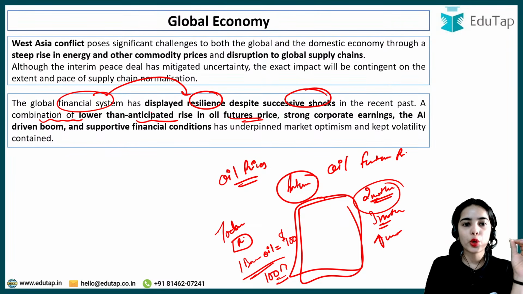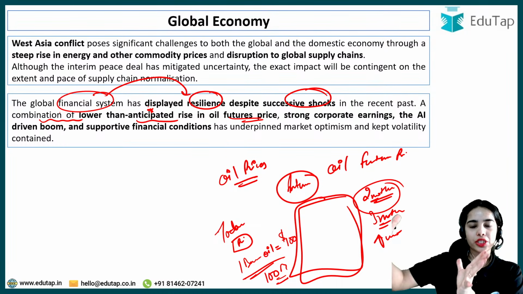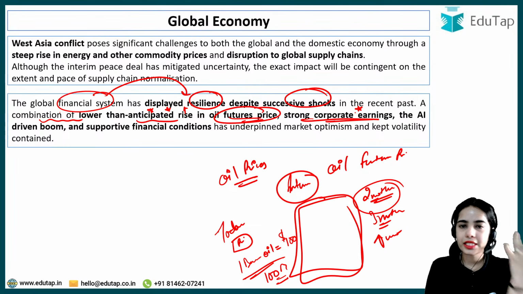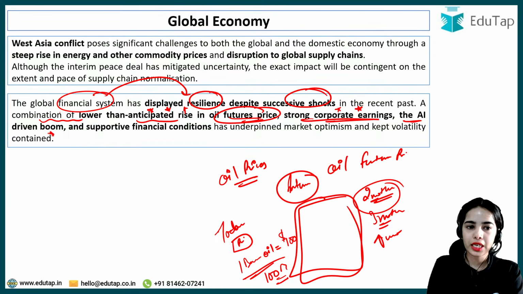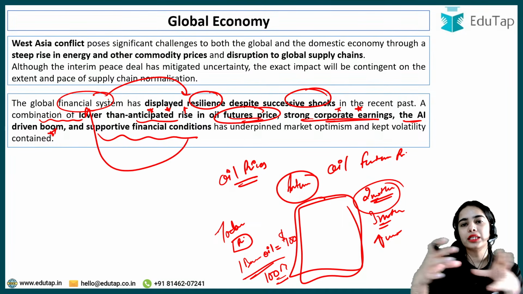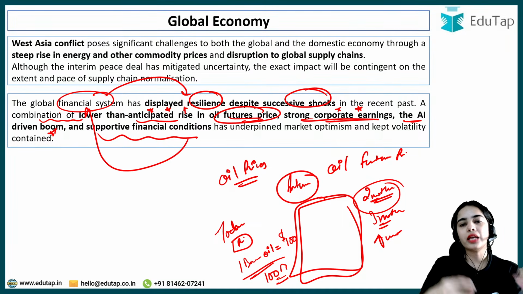So now, lower than anticipated rise in oil future price. There were higher expectations that there would be more increase in the oil future price, but there was a lower than anticipated increase. Strong corporate earnings, the balance sheets of the corporates are very strong at the global level also, and the AI driven boom and the supportive financial conditions. This has let the financial system at the global level remain resilient.